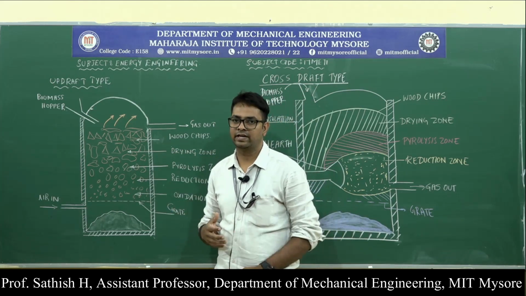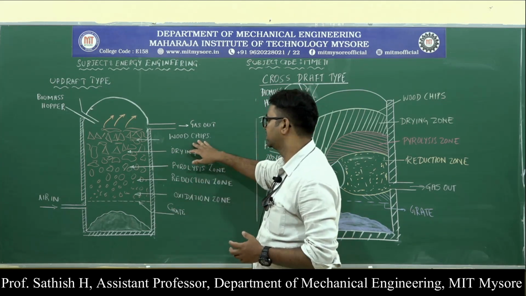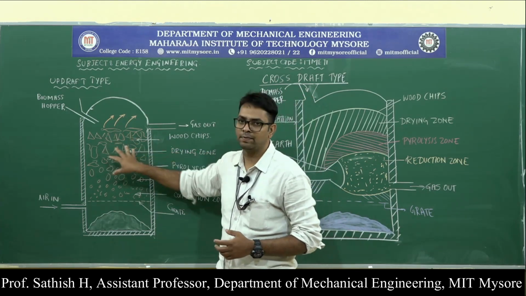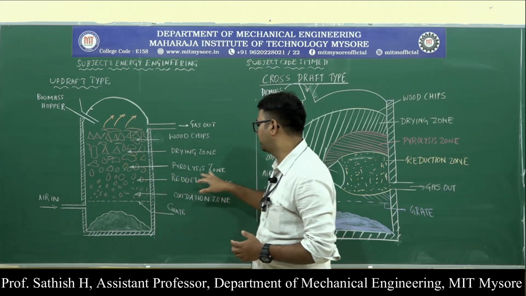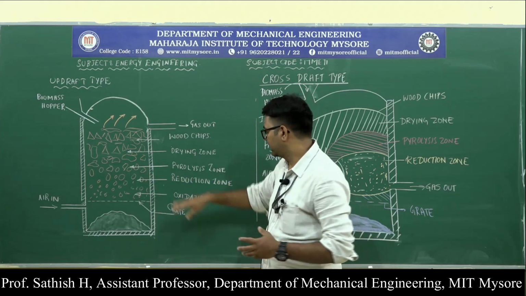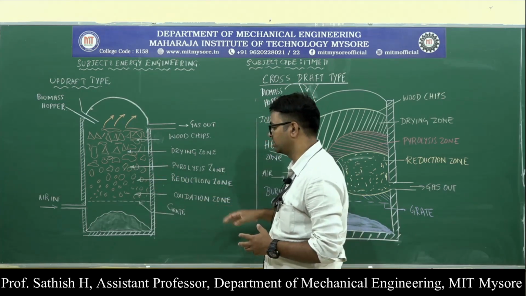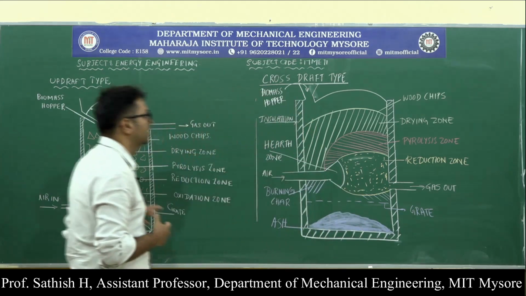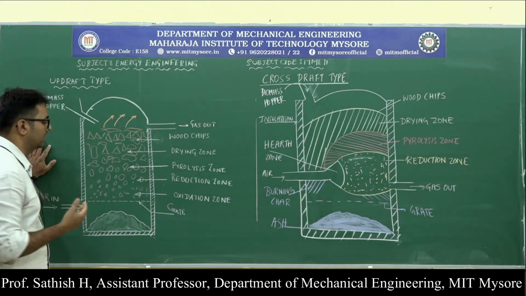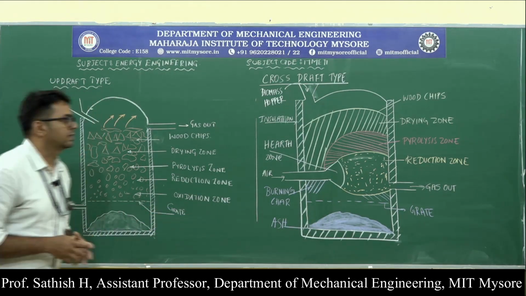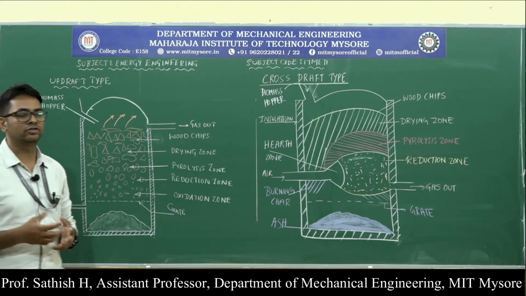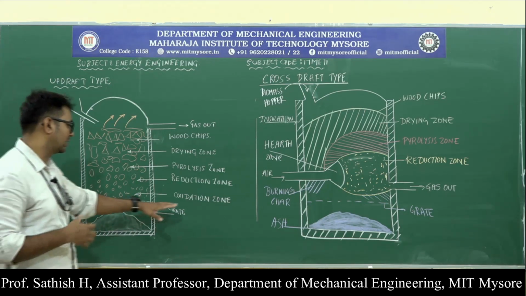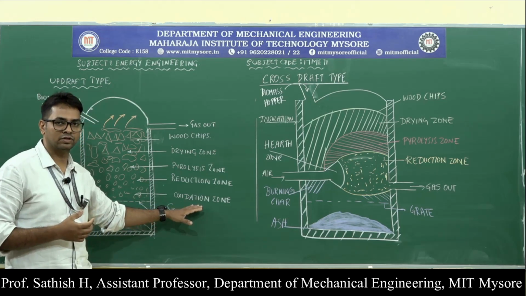Coming to this one, we have the various zones in the gasification process. Here are the wood chips, then the drying zone at the top, then a pyrolysis zone, a reduction zone, and the oxidation zone. So what happens in the oxidation zone? The carbon dioxide, hydrogen, water, and carbon monoxide are the products of this oxidation or combustion process.